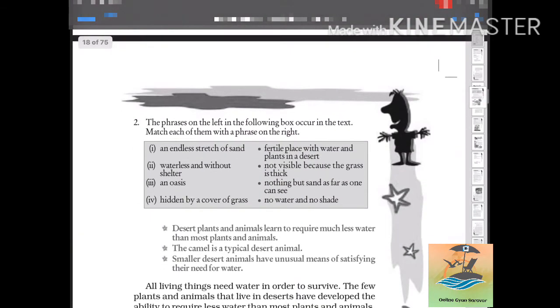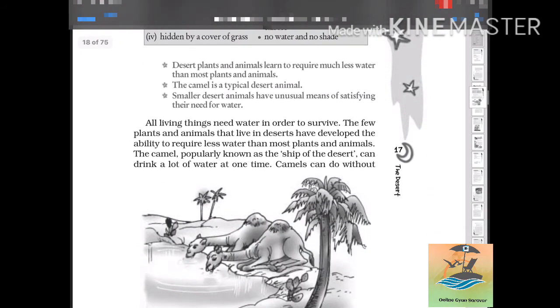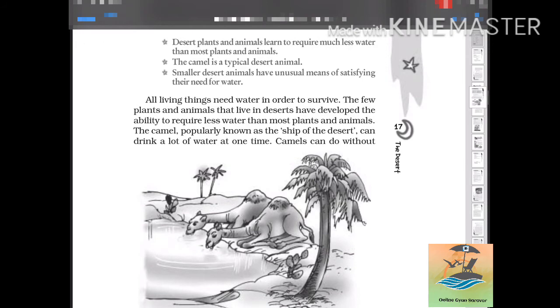So let us move on to the next. These question answers we will take up in the end. Now see, the second part is there. Again they have given us a summary of what we are going to study in the second part.